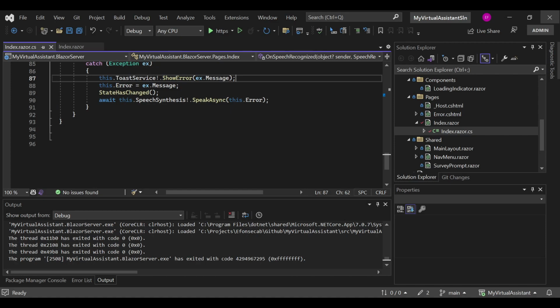Okay, as you saw, basically what the application does is it listens for what the user is saying, and then it converts that into text and sends that text to the Azure OpenAI service, right? And then once it gets the response, it will give you a spoken version of that response. So let's see how we did that.